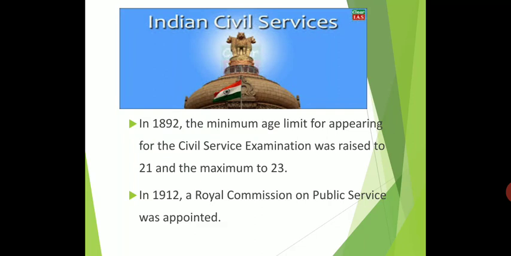But later the Indians asked to increase the age limit, and the exam center also should be in India. Okay, they asked. So in 1892, the minimum age limit for appearing for the civil service examination was raised to 21. We are speaking about 1892. So the minimum age is 21 and the maximum age is 23 for writing the ICS, Indian Civil Service exam.